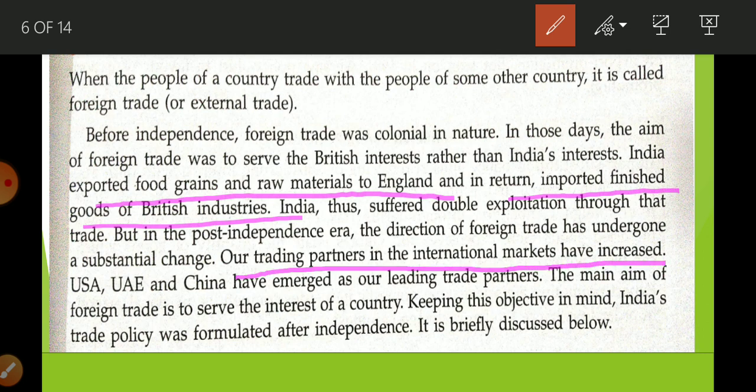Today India has leading partners US, UAE and China. So during the British rule, which country had monopoly control on our foreign trade? British. We were doing 50% of trade with Britain. At that time we were just an exporter of raw material and importer of British finished goods. But when we gained our independence, the condition changed, and our leading partners changed. Now USA, UAE and China are our leading partners, and our direction and volume of trade has also changed.